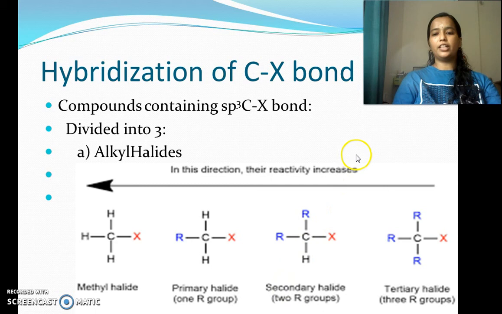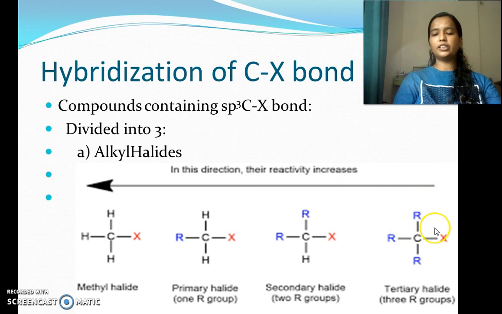That is, the halogen atom is bonded to a carbon atom which is sp3 hybridized, and if it is bonded to two alkyl groups, then it is known as secondary alkyl halide. And these two alkyl groups may be the same or different.